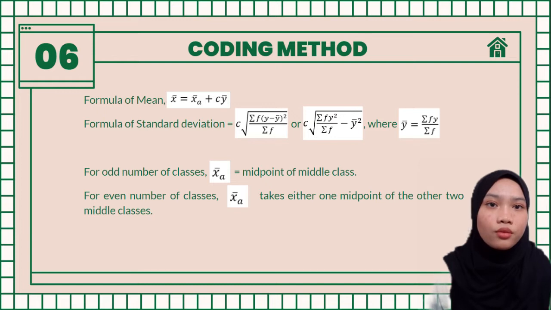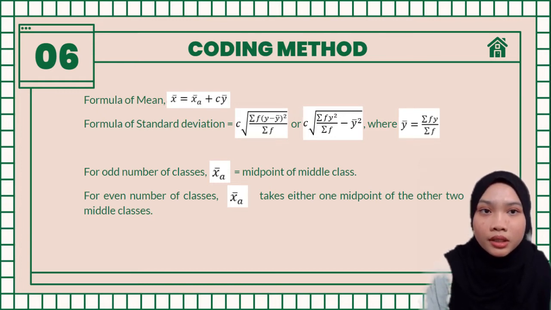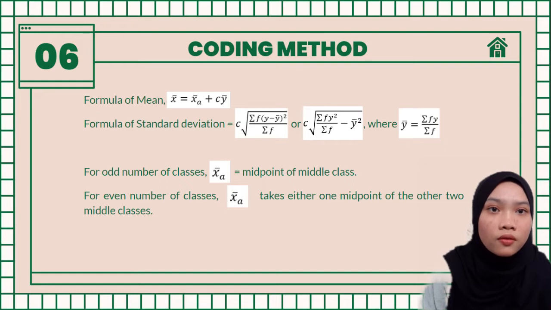As I mentioned before, we can find the mean and standard deviation by using the coding method. So here are the formulas. For the mean, we just add the assumed mean and the product of class width and y bar. Y bar is defined as the sum of frequency times y, divided by the sum of frequency.